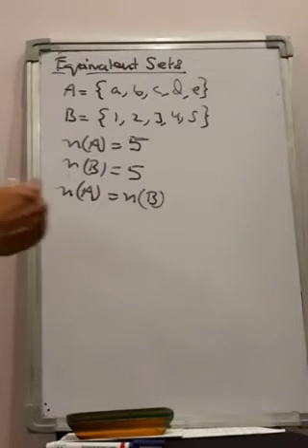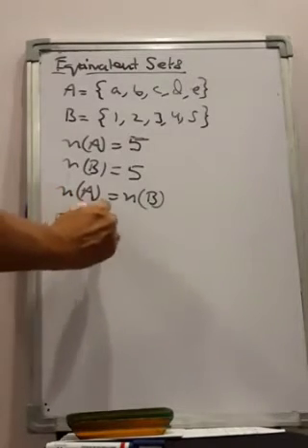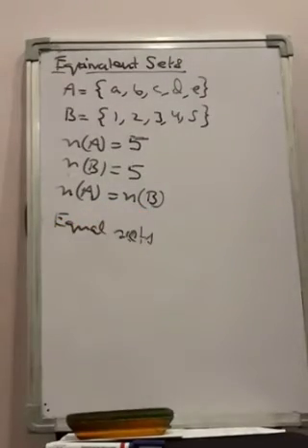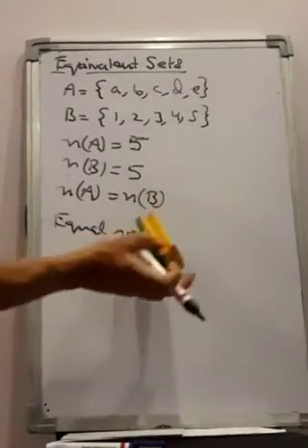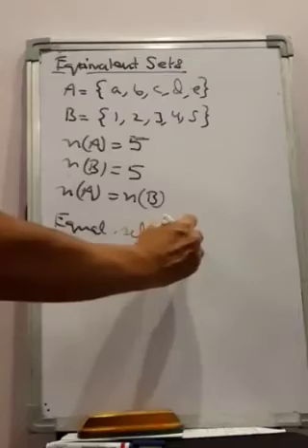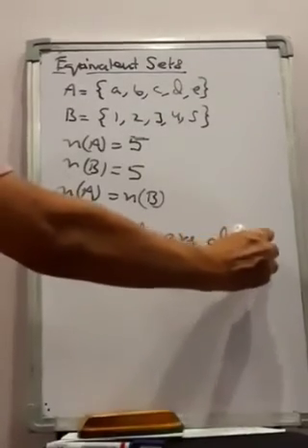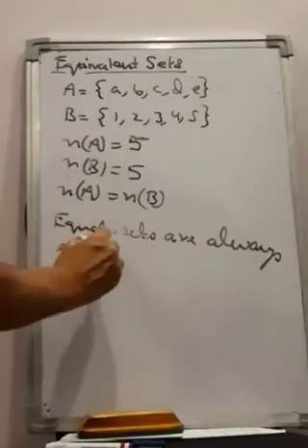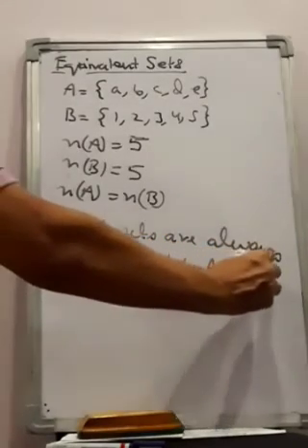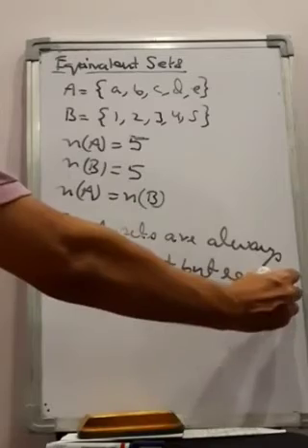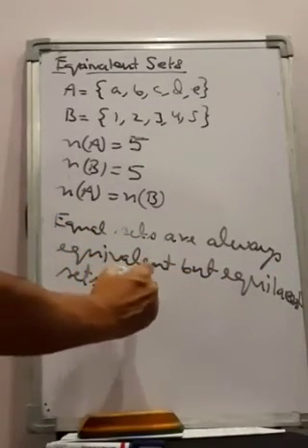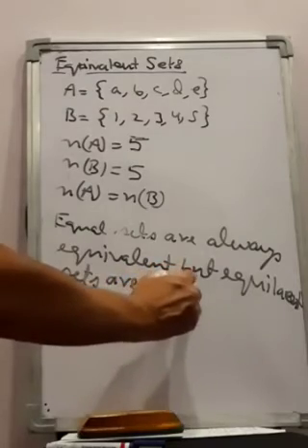So equal sets, you can write this, it is an important point. Equal sets are always equivalent, but equivalent sets are not always equal.